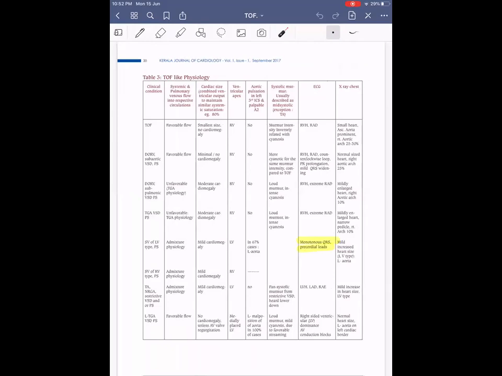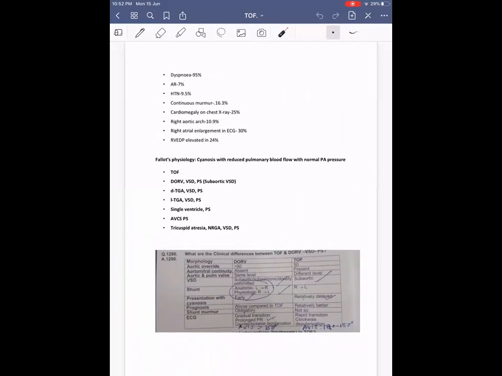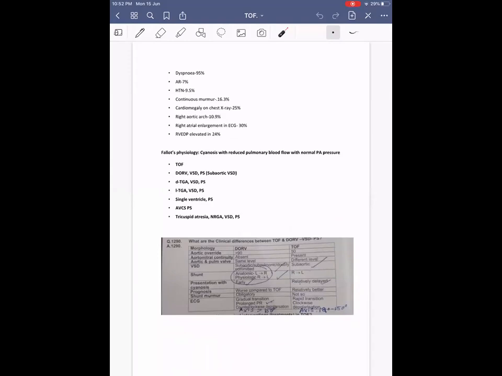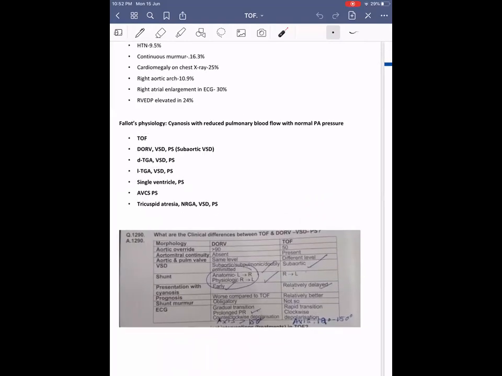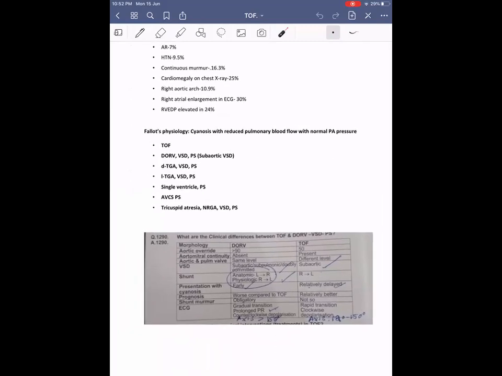Because of what? That pulsation? Infundibular stenosis won't be there, that's why. Infundibulum will be relatively of better size. In the TOF, infundibular stenosis will be there. Here, the level of obstruction will be usually at valvular level. So infundibulum will be of good size. So left third intercostal space, maybe, pulsation may be present.